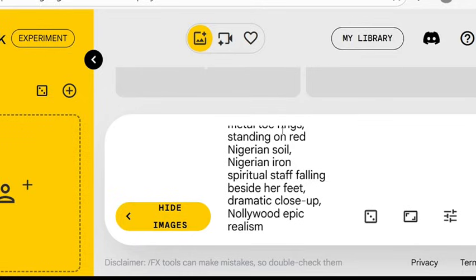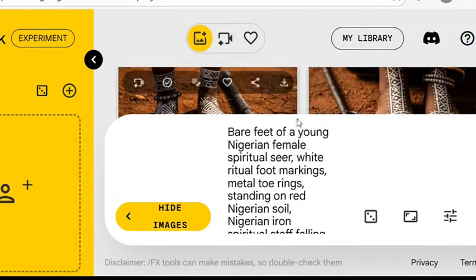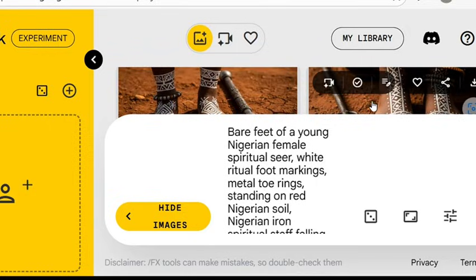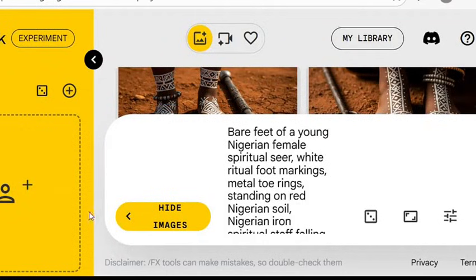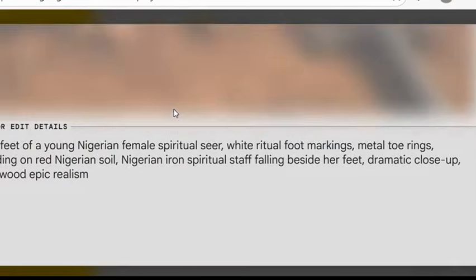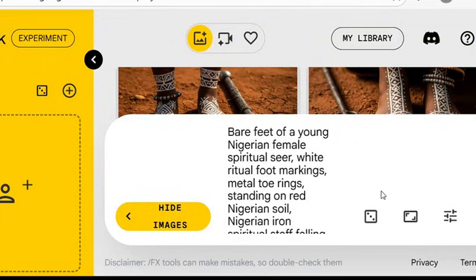So this is the method you are going to use to generate all the image scenes. Now this is the image again. As you can see, this is the image. Any one you feel like using, you can check it out and download it to your phone. So that is how you are going to generate the entire set of image scenes. This is the method I use to generate all the image scenes.